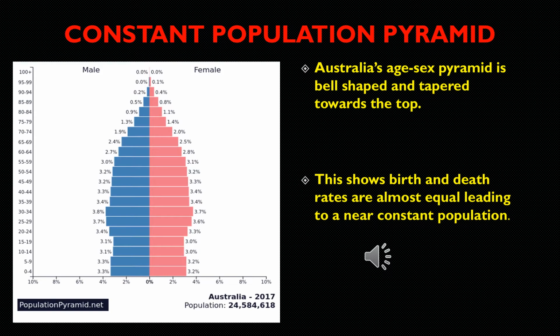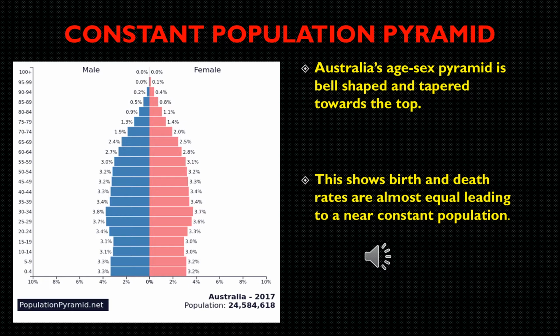Now let us talk about the constant population pyramid. Example, Australia is showing constant population pyramid. Australia's age-sex pyramid is bell-shaped and tapered towards the top. This shows the birth rate and the death rate are almost equal, leading to a near constant population.